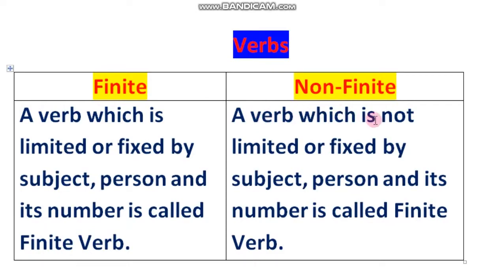A verb which is not limited or fixed by subject, person, and its number is called a non-finite verb. So we learned what a finite verb is and what a non-finite verb is. In the next slide, we will differentiate these two things, finite verb and non-finite verb. What will be the difference between these two?